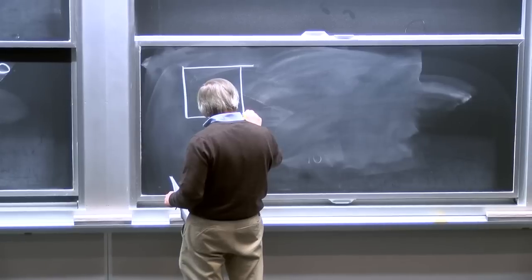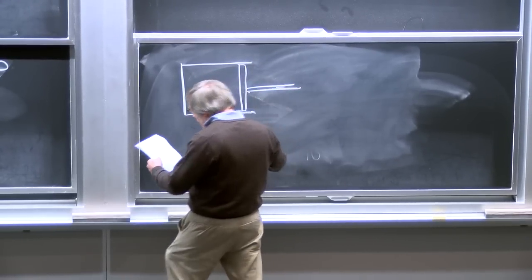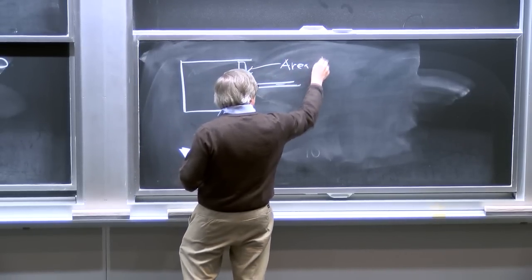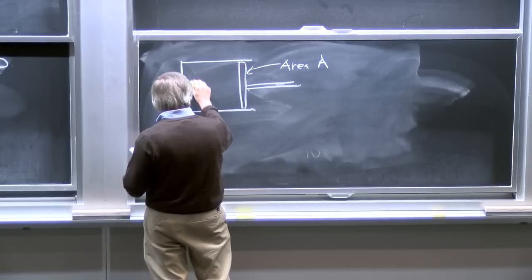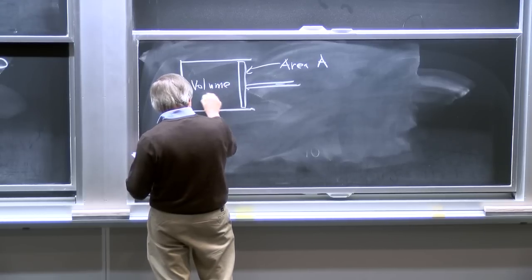So before we get back to the early universe, I just want to consider a gas in a piston chamber. I'm going to let the piston have an area A, and inside we're going to have a volume V, just to define our notation.